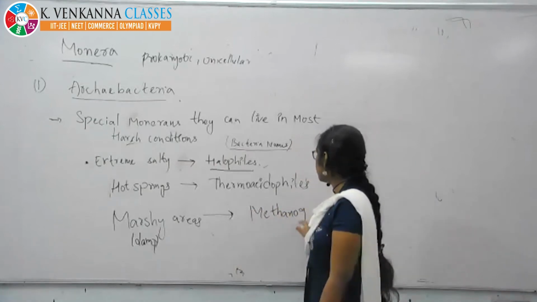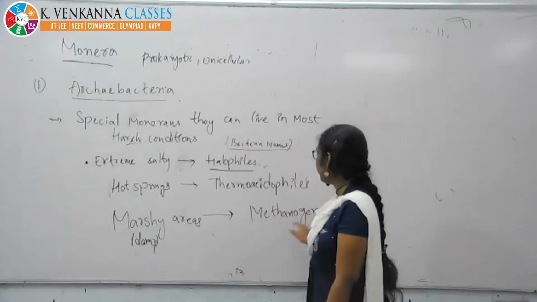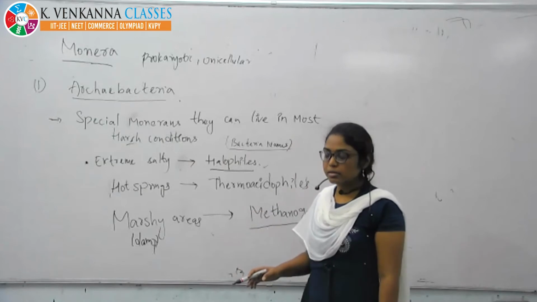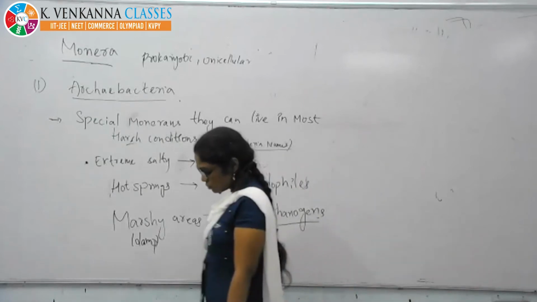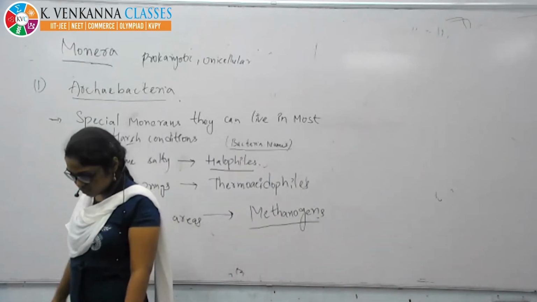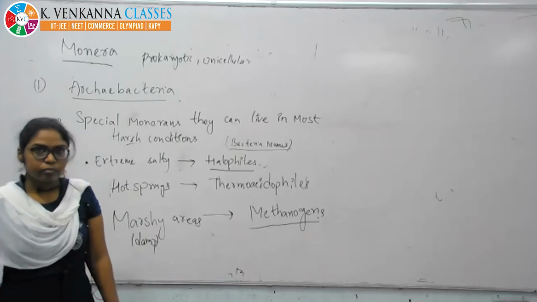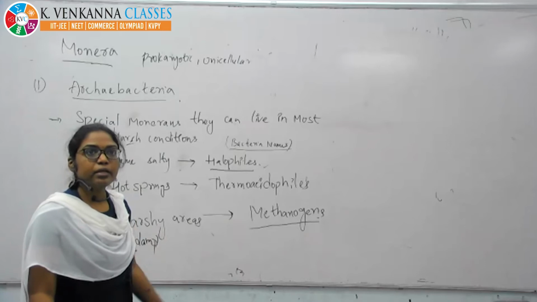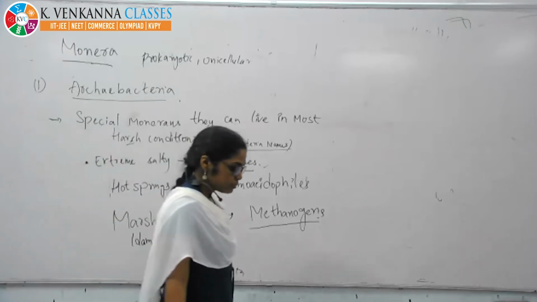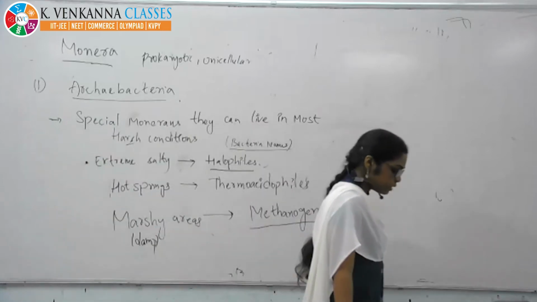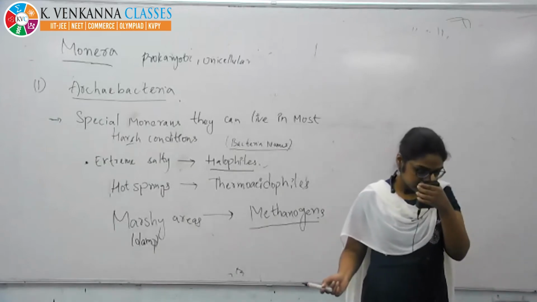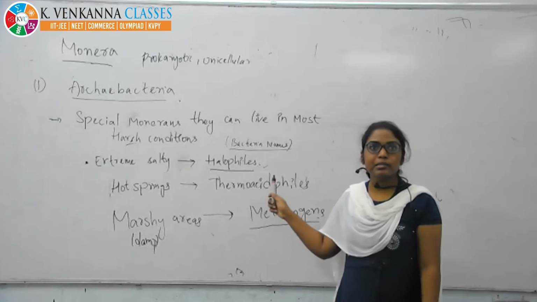Methanogens release methane gas. Methane gas is nothing but biogas, gobar gas. That is what methane gas is. Clear?